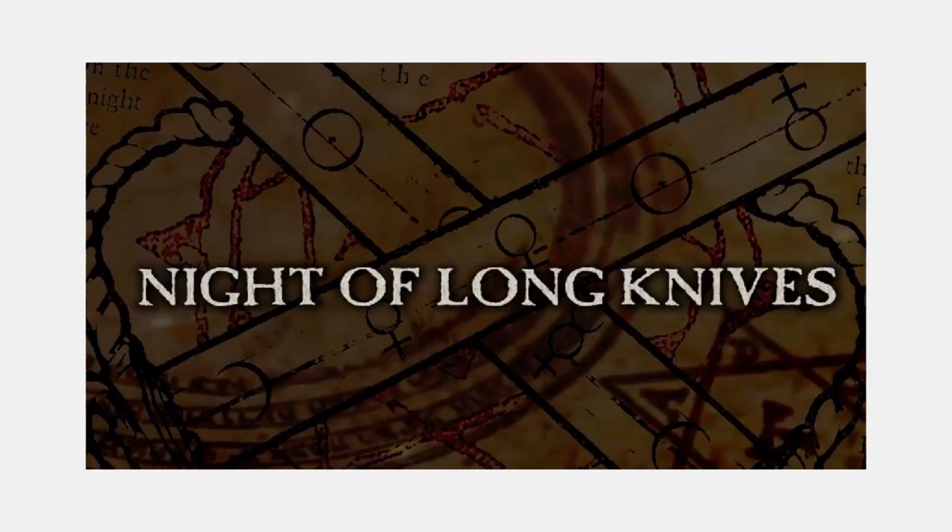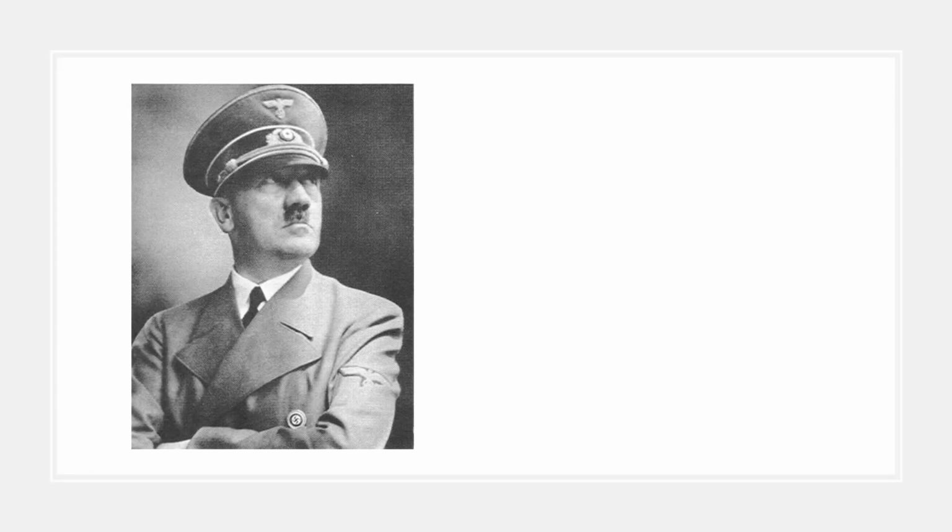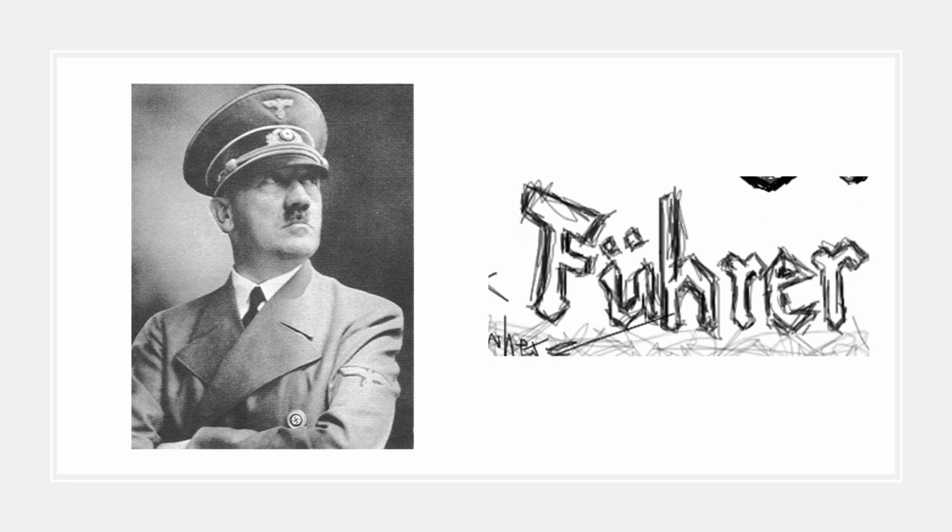On the 30th of June 1934, the Night of the Long Knives occurred, with the SS committing over 400 murders of potential opponents. This included Ernst Röhm, who was the leader of the SA at the time. With these people dead, Hitler no longer faced much political opposition. And by the 19th of August 1934, just after Hindenburg had died, Hitler declared himself jointly Chancellor, President, and the head of the army, which made him the Führer.